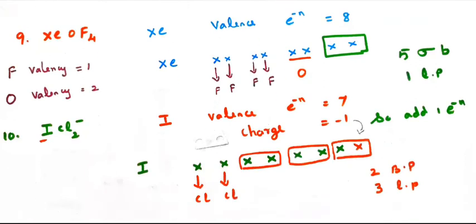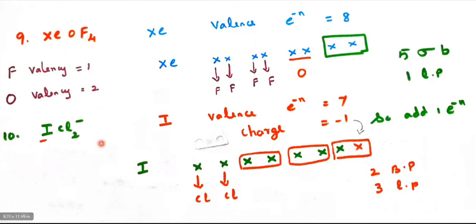Then the last one is ICl2 minus. I is the central atom. The valence electron is 7 because it belongs to the halogen family, that is the 7th A group. So it carries 7 electrons. The charge is minus 1, so we should add 1 electron. First I will write the valence electrons of iodine: 1, 2, 3, 4, 5, 6, 7. And this minus 1 is the charge electron.